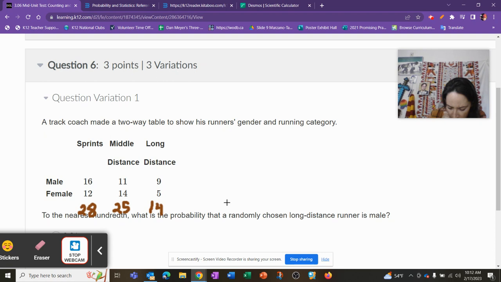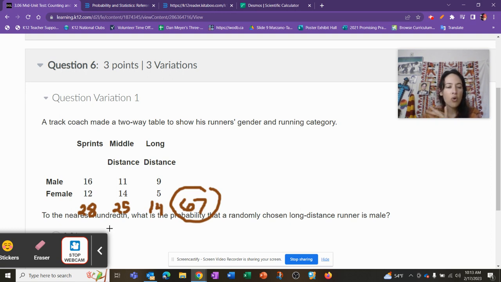Now all together, 28 randomly chosen. So randomly chosen. Okay, so plus 28 plus 25. I'm just making sure I'm rereading how they're setting this up. Ooh, and I could get it wrong, but that's the exciting part about math. Truly, truly, truly. Okay, so I only need that. This is the total number of all of the runners, right? All of the sprinters, there's 28. All of the middle distance, there's 25. All of the long distance, there's 14, if I added this correctly. So altogether, there's 67. Okay.